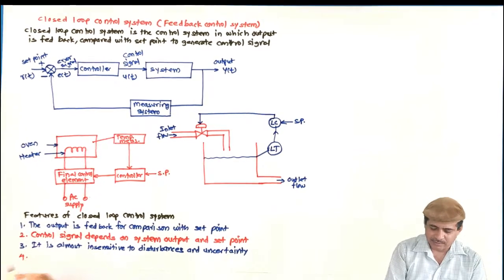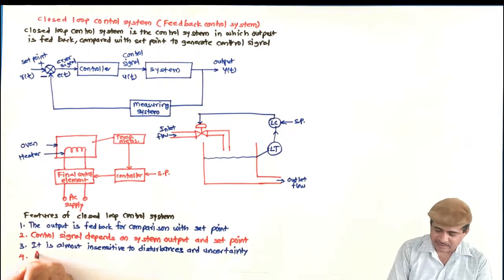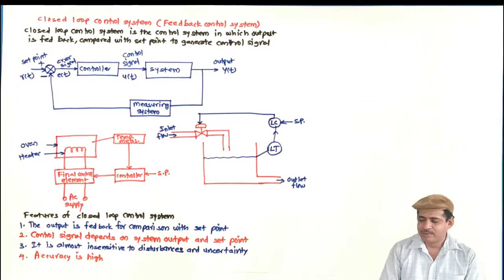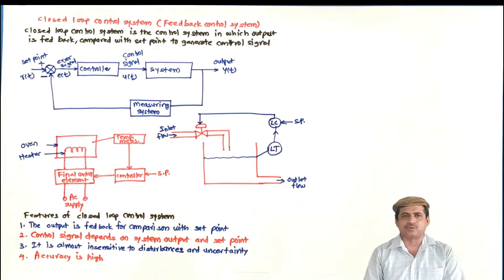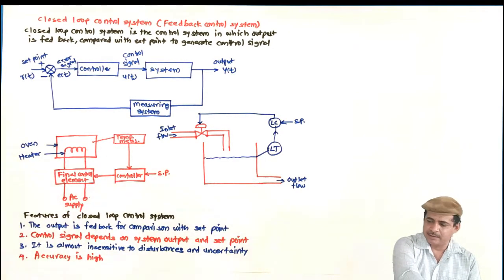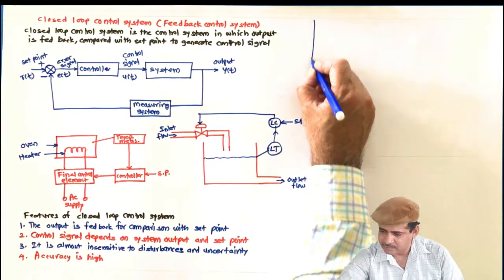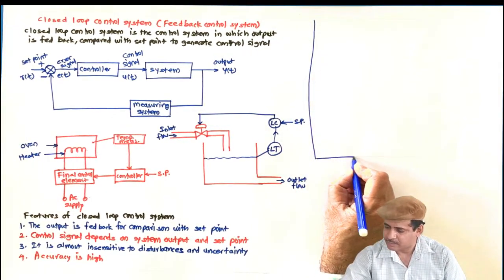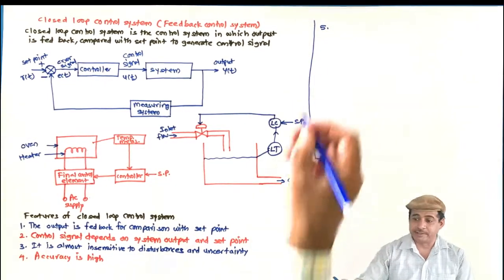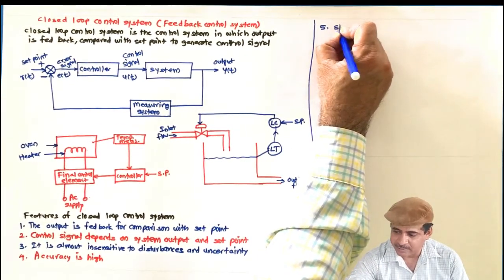Then fourth, accuracy is high. High means what? High means it is not measurable. But what I am talking is with reference to open loop control system. So accuracy is higher than open loop control system. Then next point was the stability. Here stability is the issue.